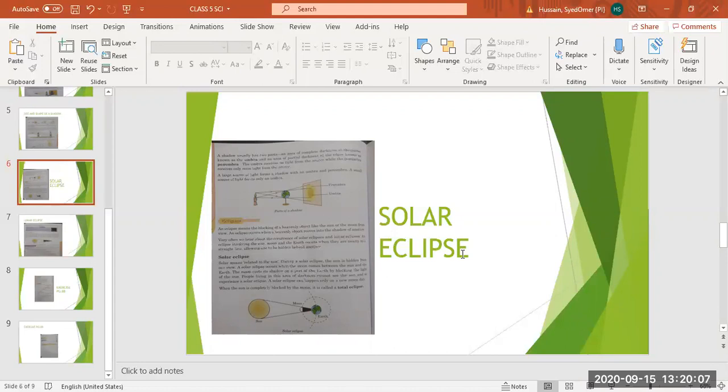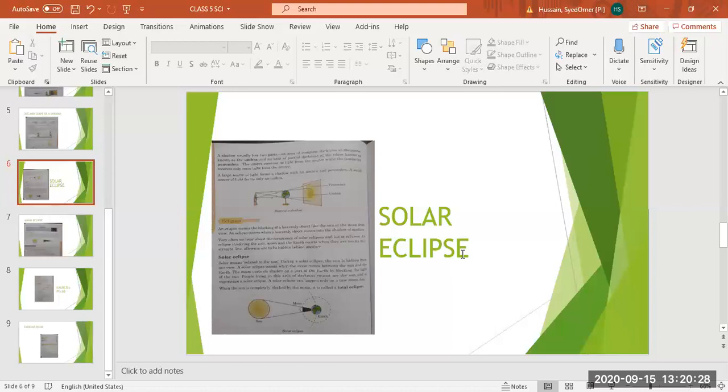An eclipse involving the sun, moon, and the earth occurs when they are nearly in a straight line, allowing one to be hidden behind another. Means if the three of them are in a straight line, then one of them will be hidden from the second one. So we are going to start from solar eclipse.